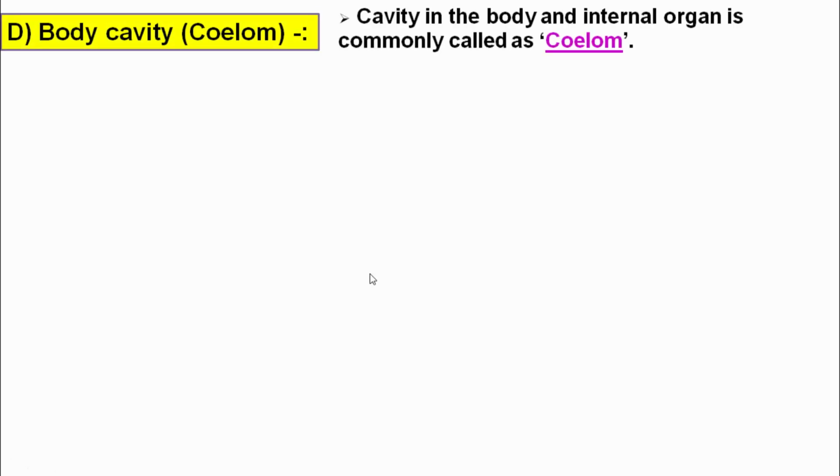So on the basis of body cavity, we can classify the animals, and the body cavity is called the coelom. The cavity between the body wall and internal organs is commonly called the coelom.